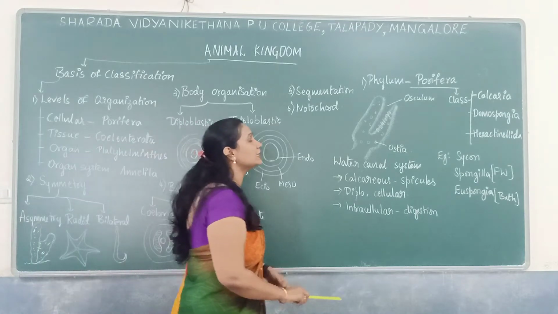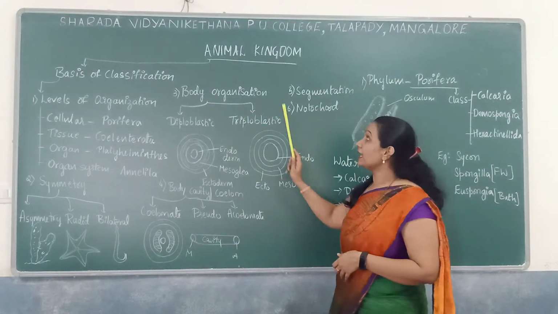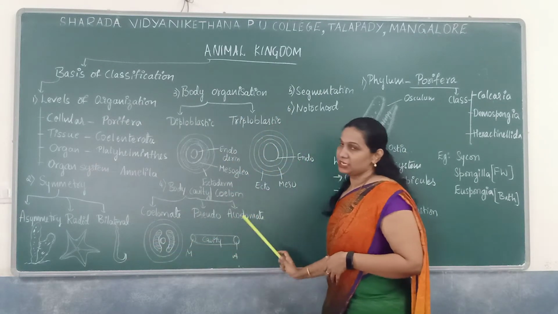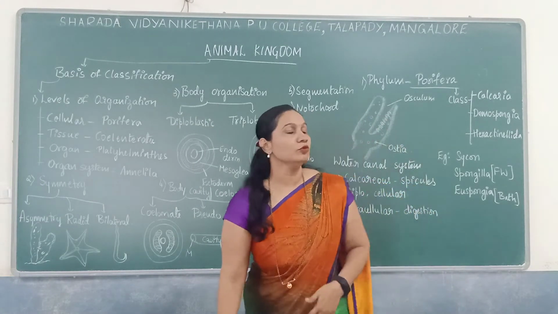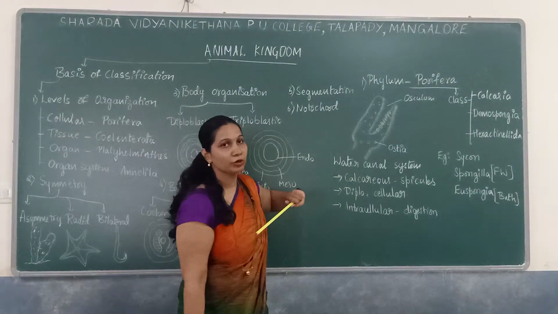So these are the six important bases of classification under the animal kingdom, on which the further classification is done. So this is the basis of classification. Next we'll move on to the first foremost phylum, that is the phylum Porifera.